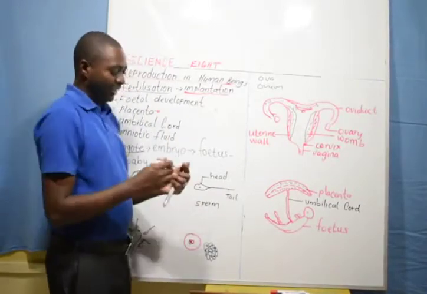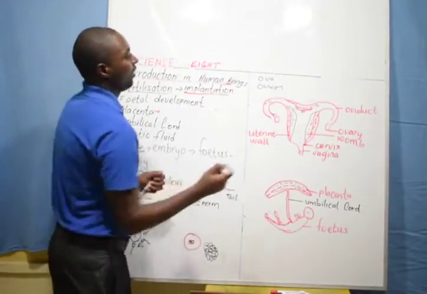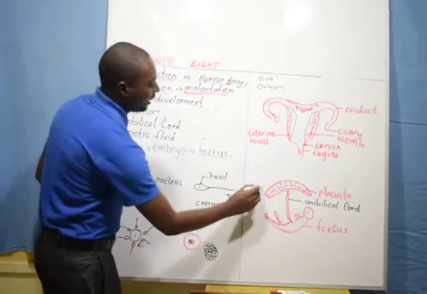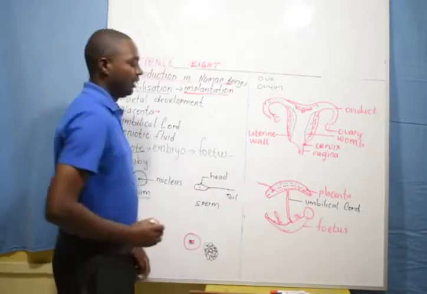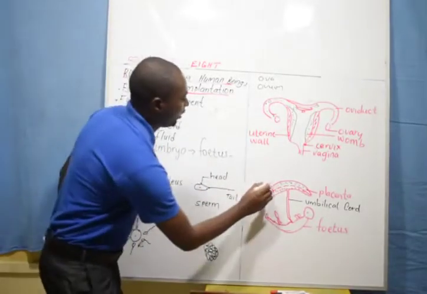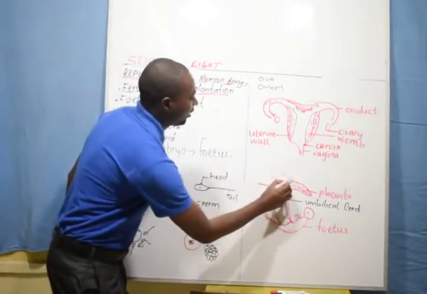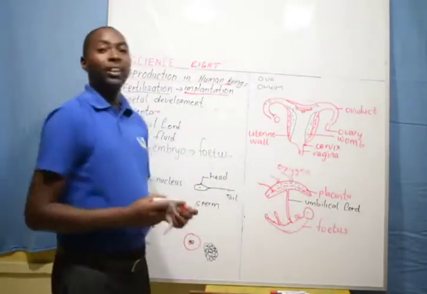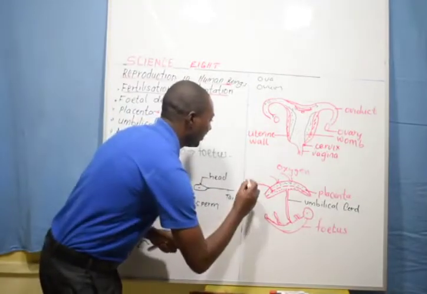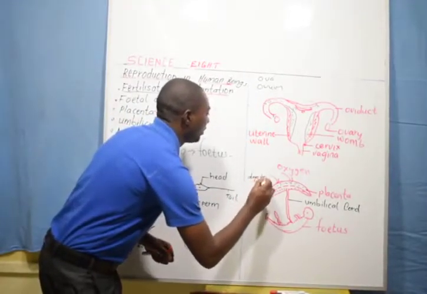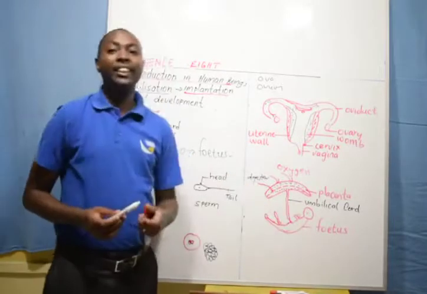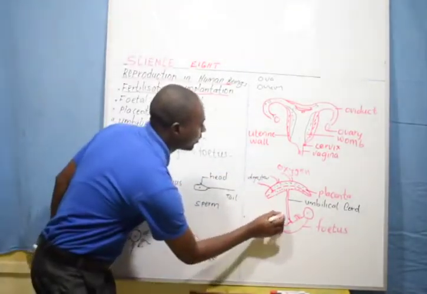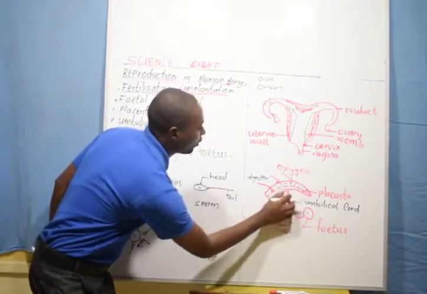It facilitates exchange. The mother carries oxygen from her lungs, and that oxygen diffuses into the fetus through the placenta. So these are products from the mother: oxygen and digested food. Then once the child receives the two, the child gives back waste in the form of carbon dioxide. They flow through this tube we call the umbilical cord.